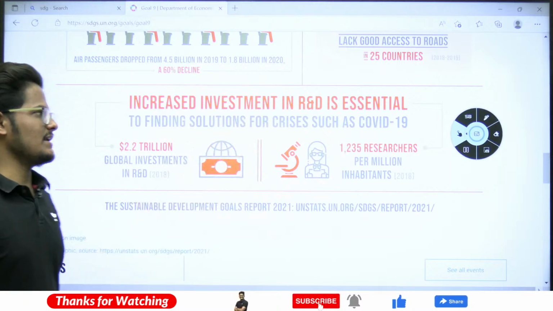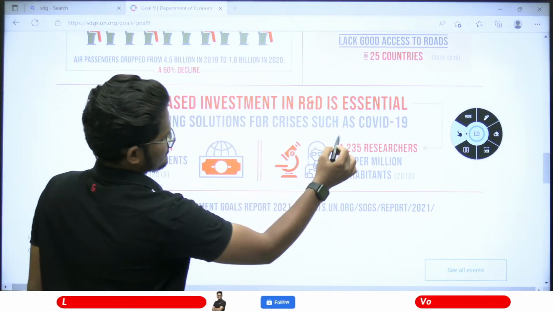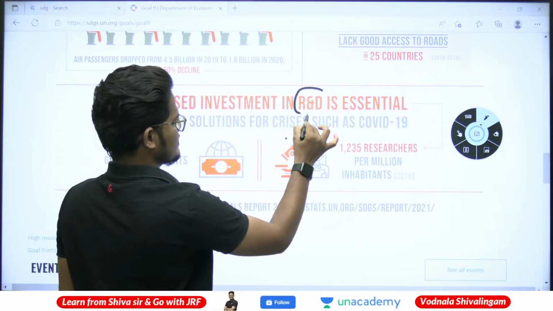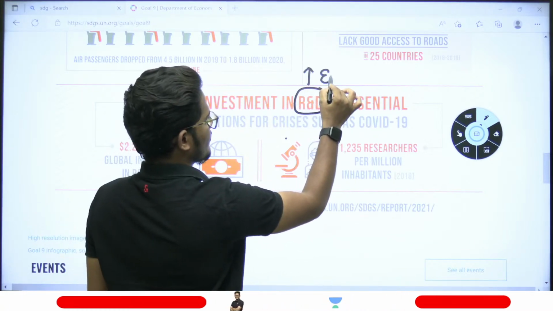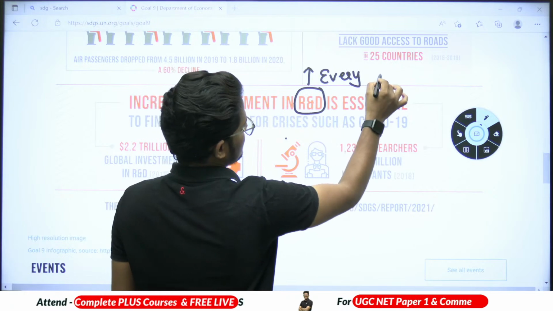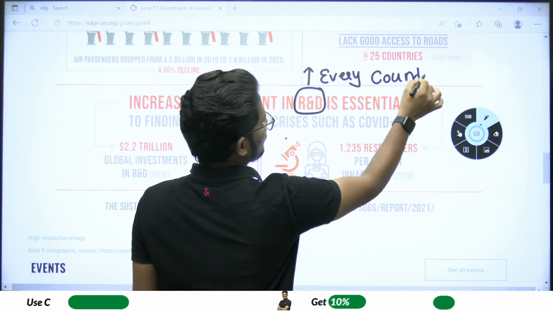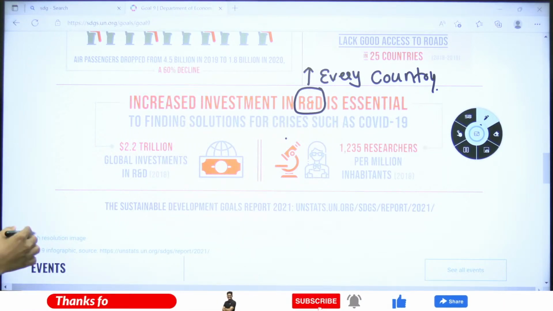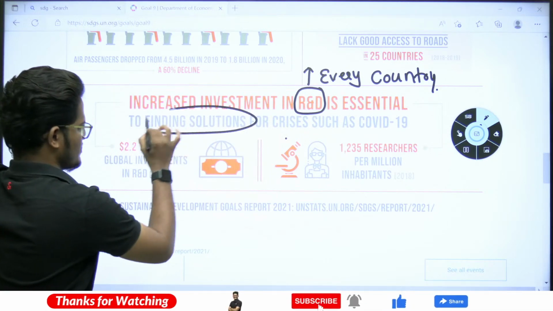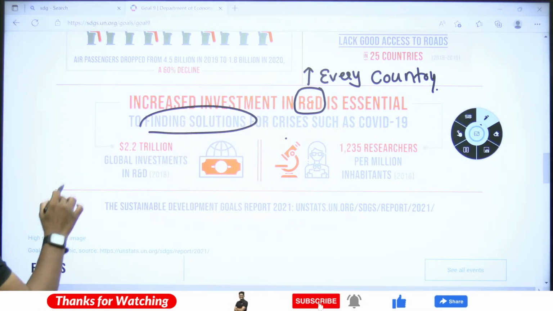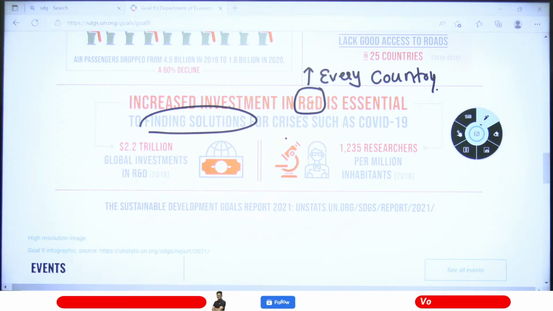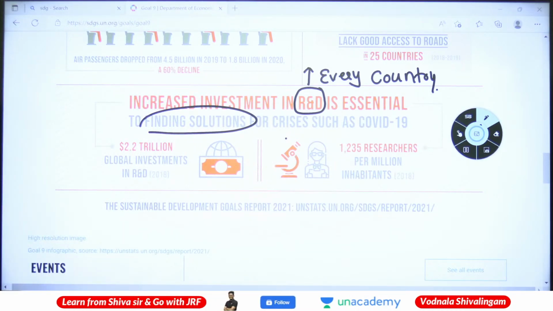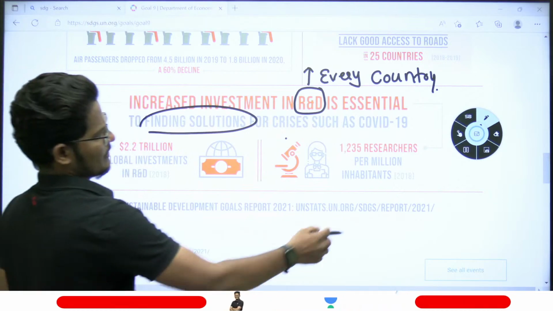Increased investment in R&D is essential to funding solutions to a crisis such as COVID-19. This is a major concern of almost every country. If you put more into R&D, we will get to know the problems that will be coming in the future, and we are ready to face them. They will be identifying a solution by way of research and development. So 2.2 trillion was the global investment in R&D in 2018, and 1,235 researchers per million inhabitants in 2018. So that's about the data.